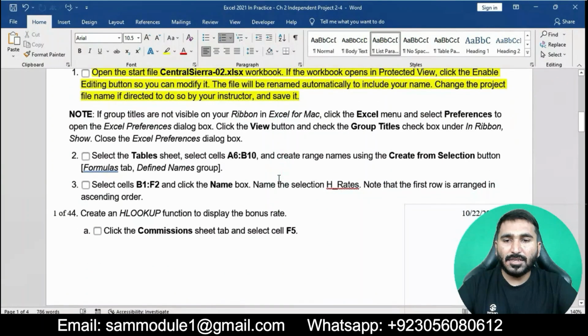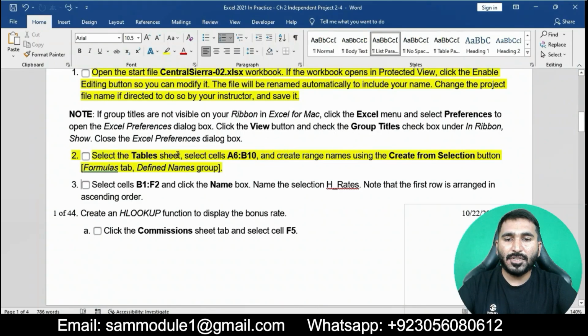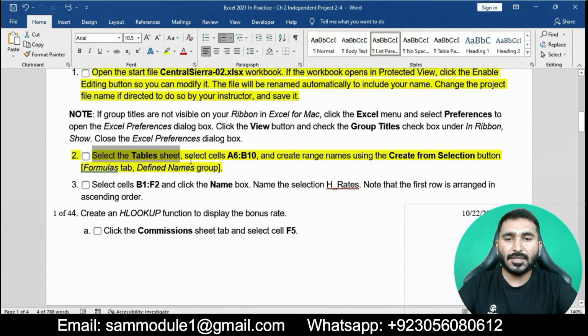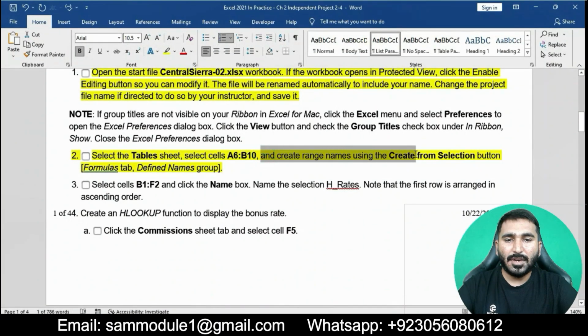The next question is question number 2. Select the Table sheet, select cells A6 to B10, and create named ranges using the Create from Selection button in the Formulas tab, Defined Names group. Basically, we will click on the Table sheet and select cells A6 to B10. Now go to the Formulas tab and create range names using the Create from Selection button.